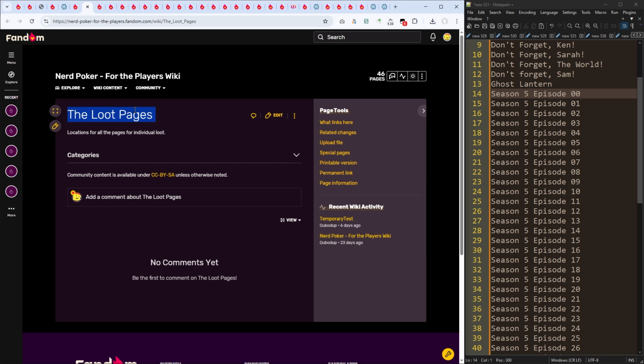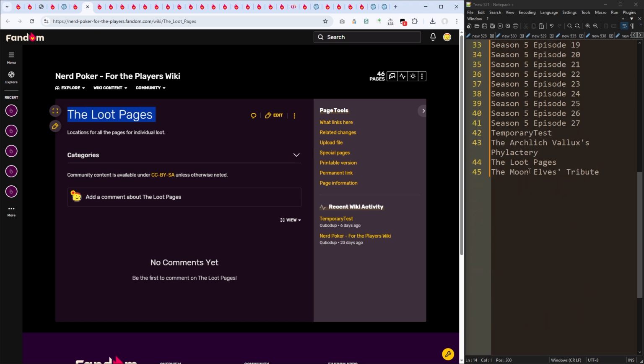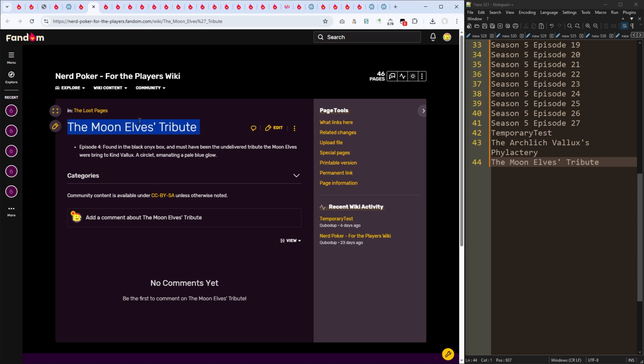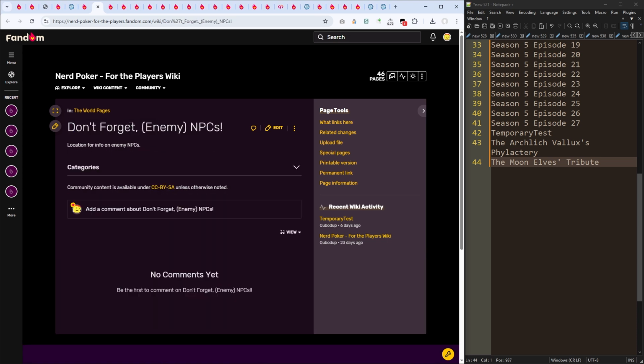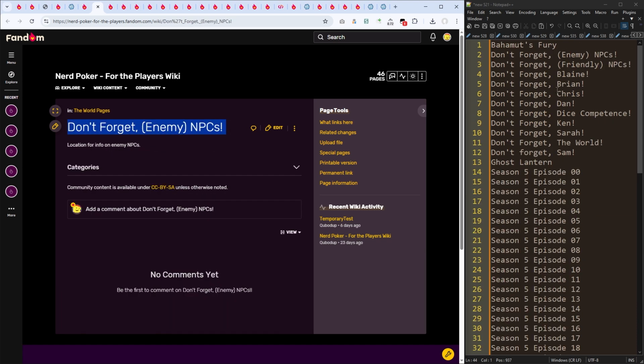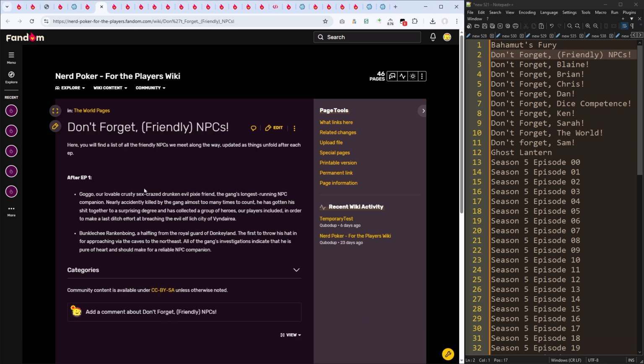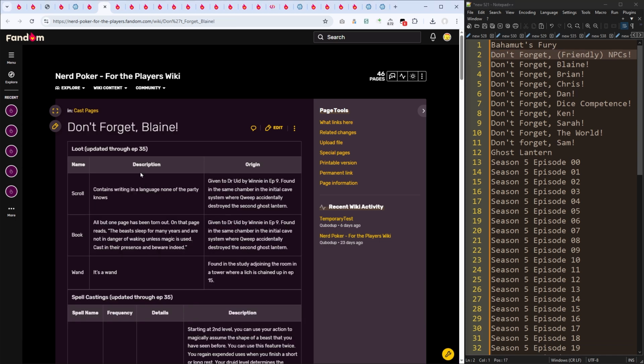All right, so the loot pages, that one's pretty empty. Let's get rid of that. This one has content. This one has content. This one has content. This one has nothing. Don't forget enemy NPCs. They have been forgotten. Friendly NPCs has content. We're going to keep that.